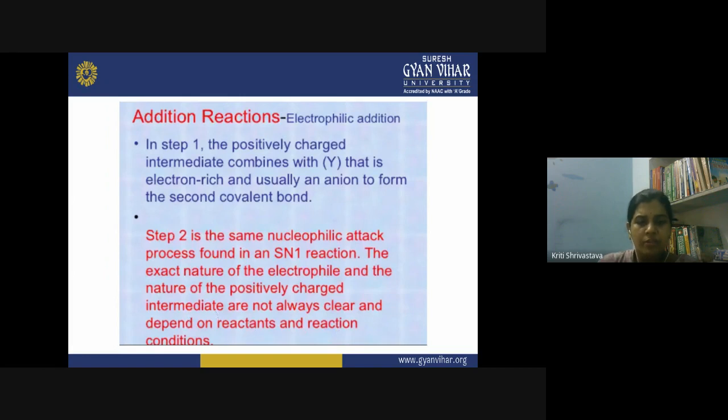So a lot of factors affect the course of the reaction mechanism, and especially in case of the involvement of electrophiles and nucleophiles, because they are charged species and they involve the movement of the charge. They are affected by the presence of the solvent, the polarity of the solvent, whether you are using a polar or non-polar solvent. So they are affected by all these factors.